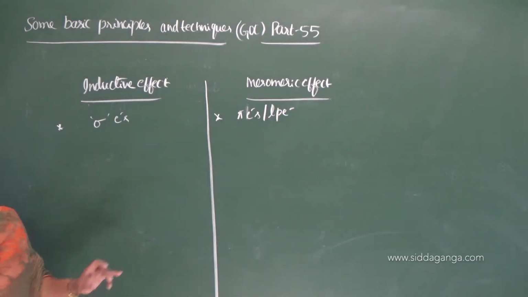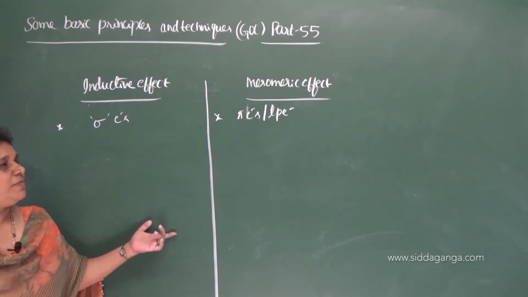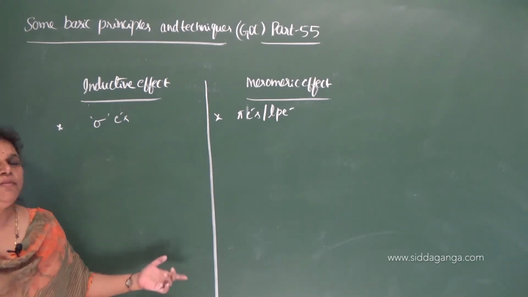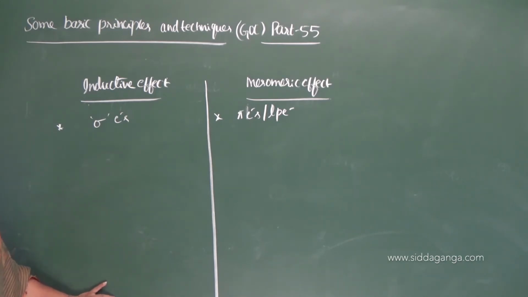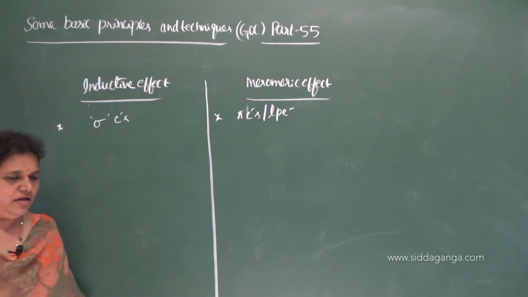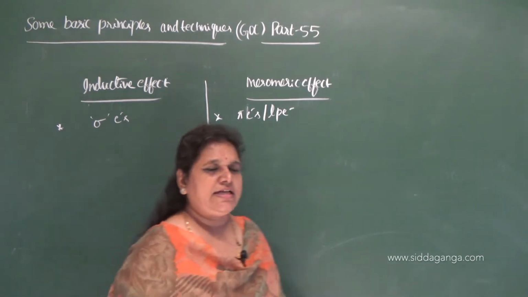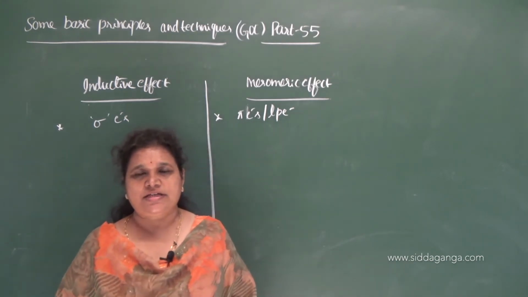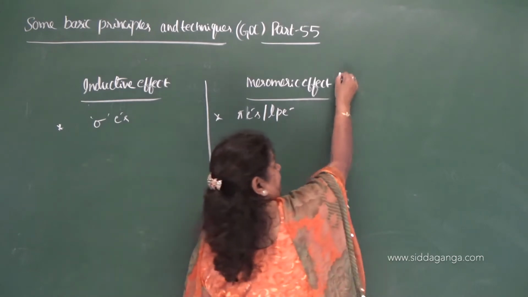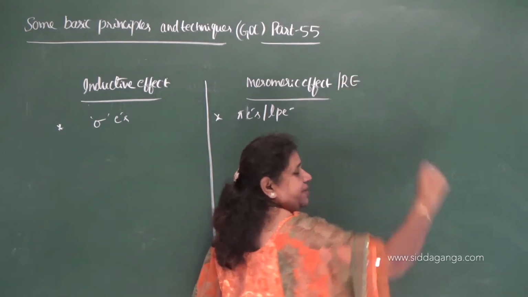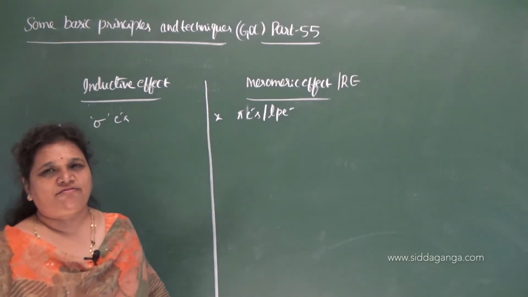This is the first important difference between inductive effect and the mesomeric effect, and both the effects are permanent effects here. In the inductive effect there is a displacement of sigma electrons, and in the mesomeric effect or the resonance effect, there is a displacement of pi electrons or the lone pair of electrons.